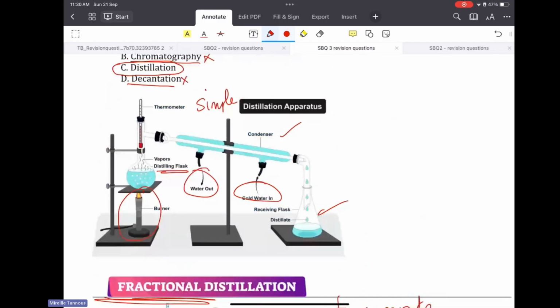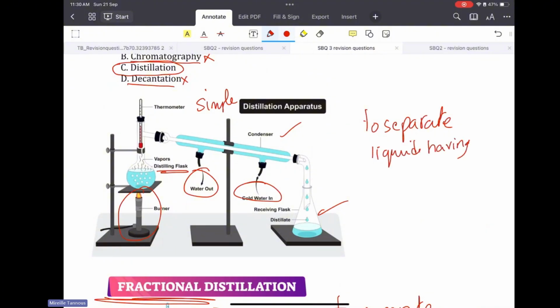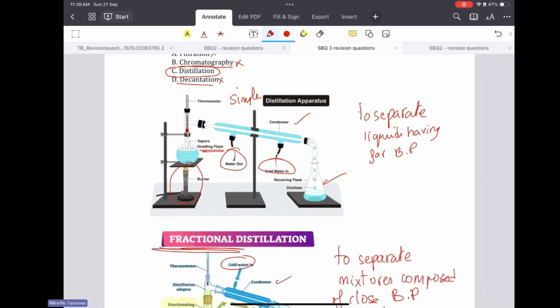Whereas here, I can use it to separate liquids having far boiling points, so I don't need a fractionating column. So they will be separated. The one having the lower boiling point will be obtained first in the receiving flask. The one having a higher boiling point will remain in the distilling flask.